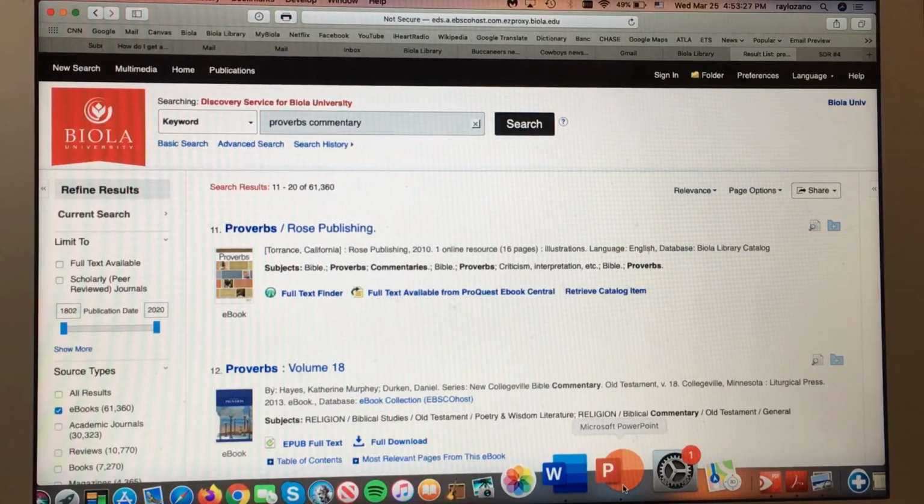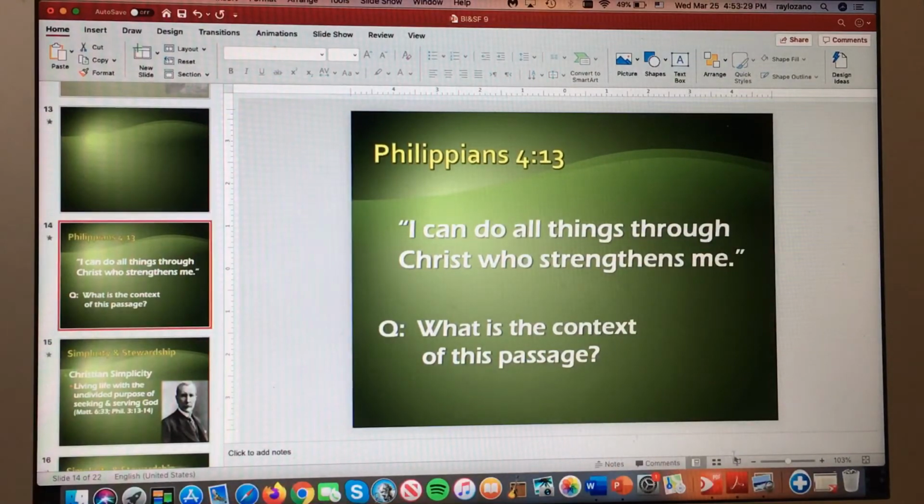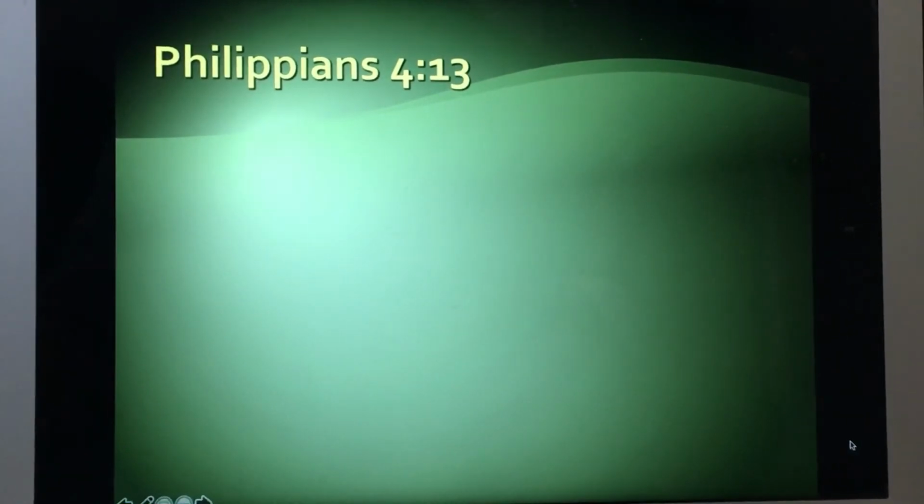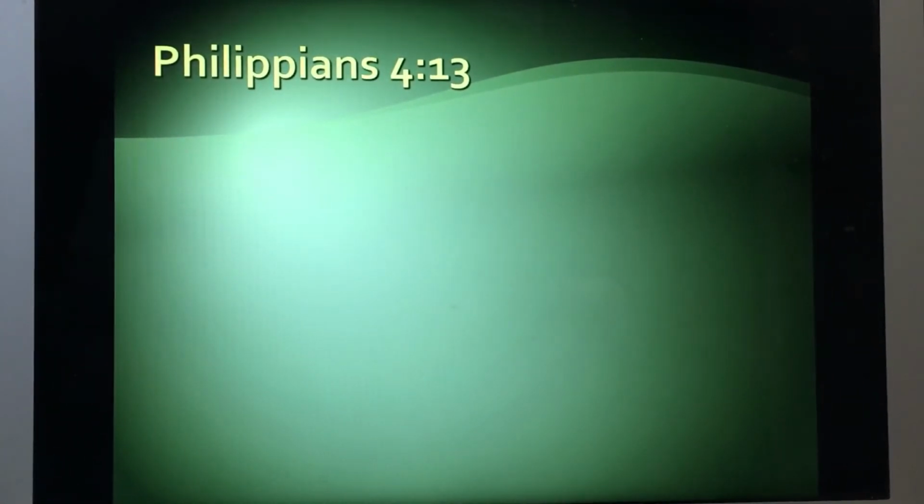Okay, let's go back to our lecture. All right, so again, we're in the second half. We're looking at our spiritual discipline reflections, and today we're looking at simplicity and stewardship. You did some reading on this, and hopefully it's clear. From this point on, all of the spiritual discipline readings will be uploaded on Canvas as scanned readings.